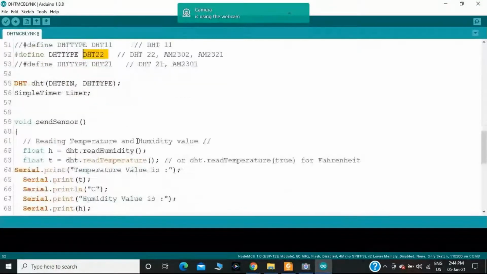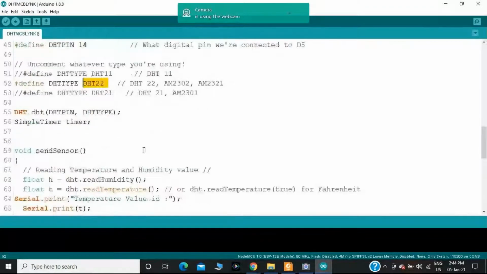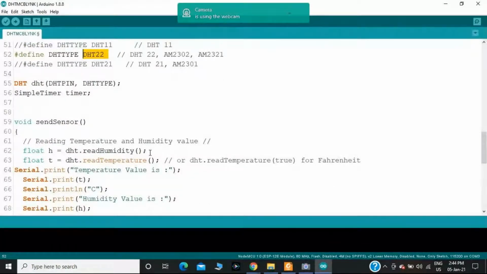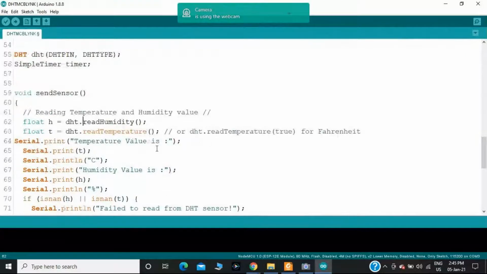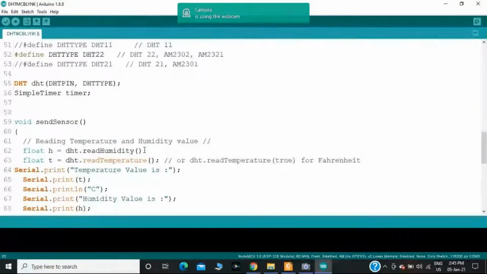Next, in order to read the data, we have two parameters. With the help of the DHT sensor, I am retrieving two parameters. One is the humidity value, another one is the temperature value. This is the instruction we are using to fetch the humidity and temperature.